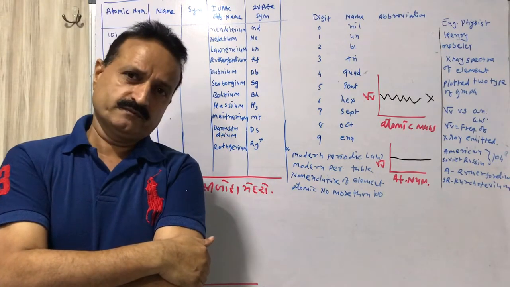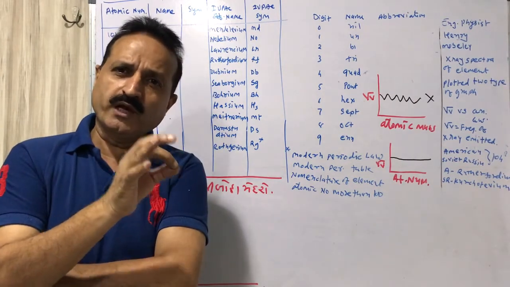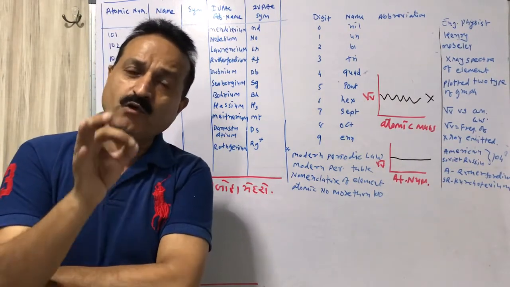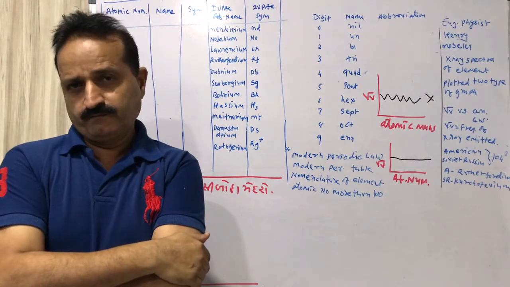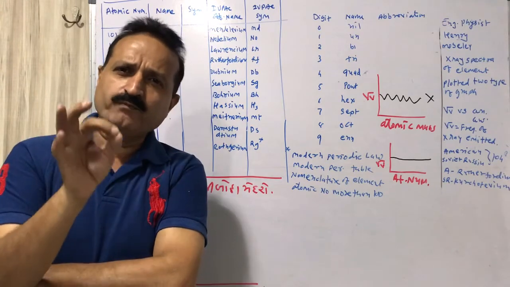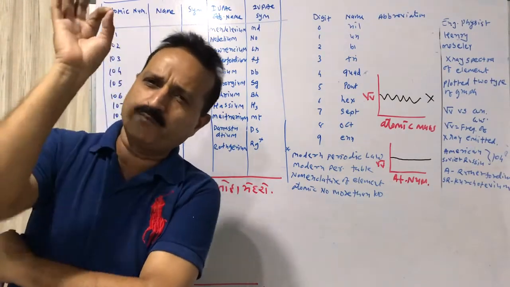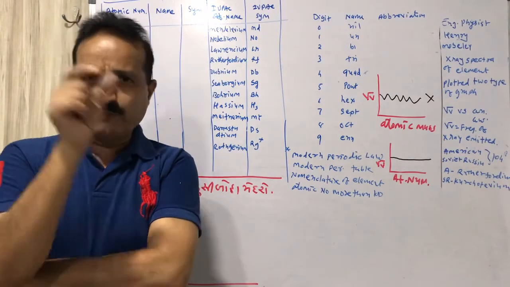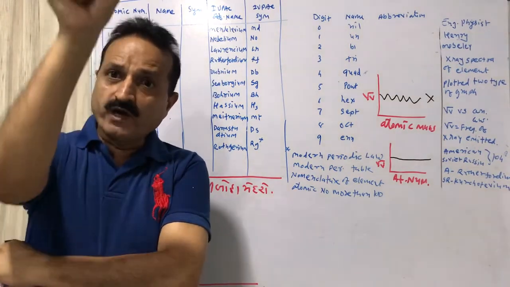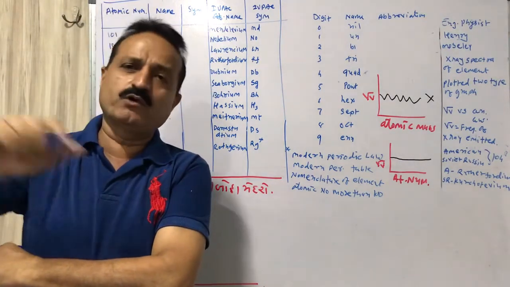Second, it was formed according to the electronic configuration of elements. It was also decided that the same physical or chemical property should be in the same group. Same group means the vertical way. Horizontal means increasing order of atomic number.